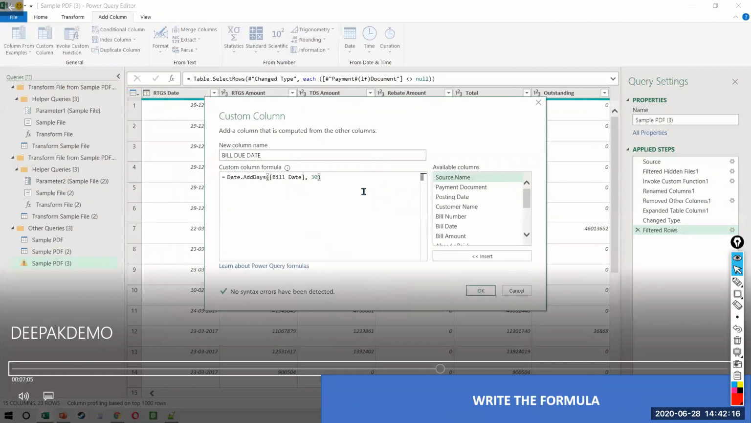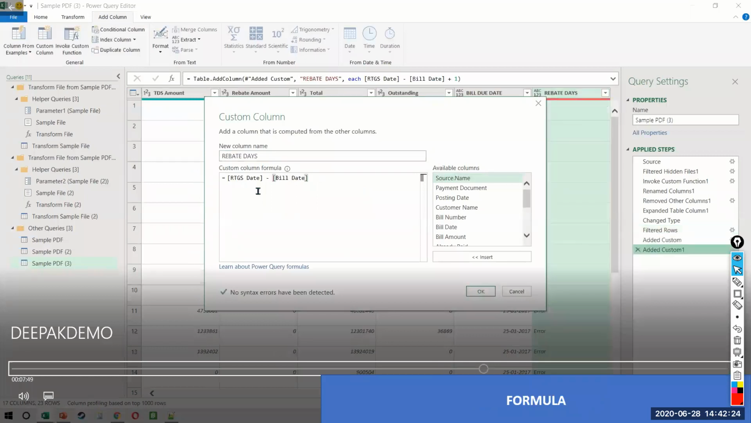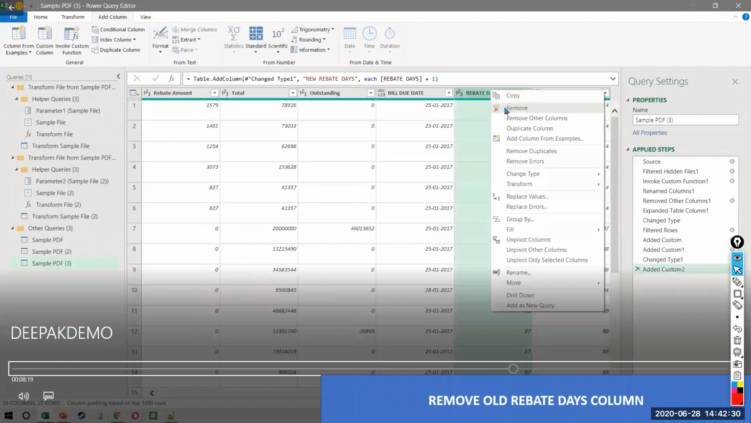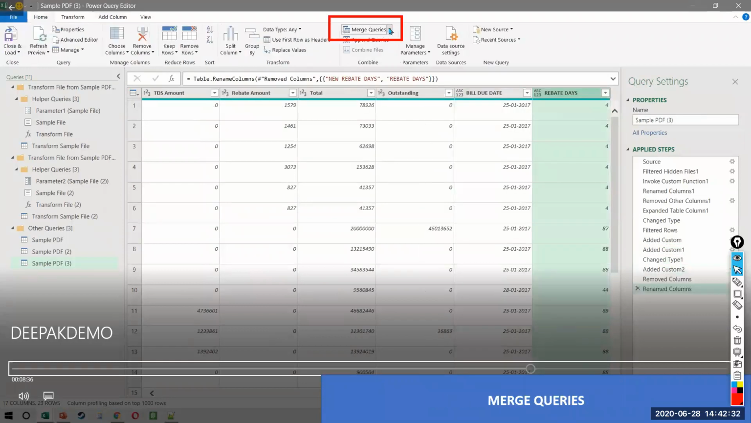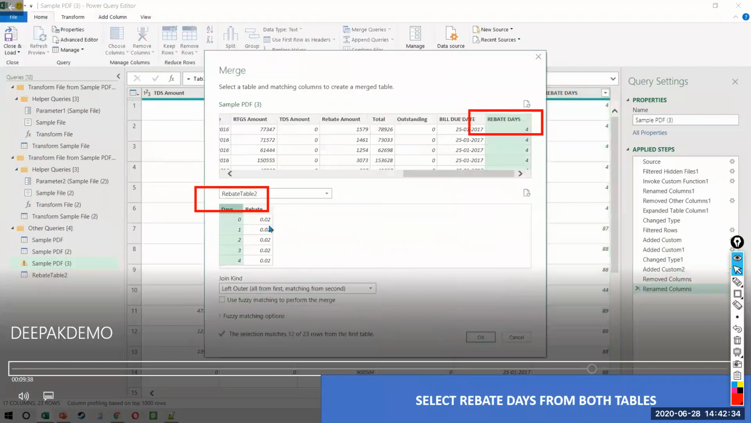Once that is done, you add a column, because to calculate the bill due date you want to do T plus 30, what they call time plus 30 days. Then you find the difference between the RTGS date and the bill date, which will be your rebate days. Then you add 1 to it. Then you remove the additional columns. Then you click on merge query, and merge it with the rebate table that the government has given.